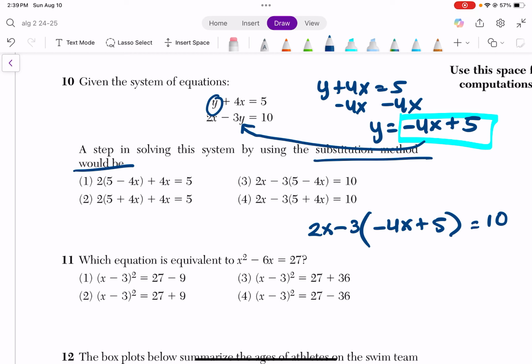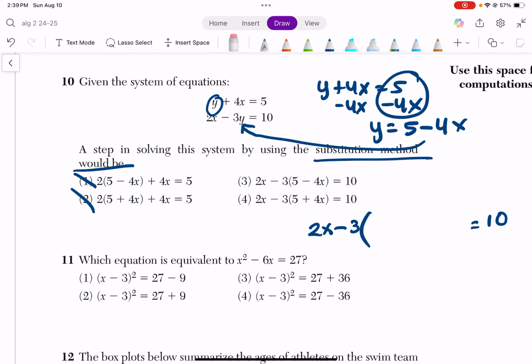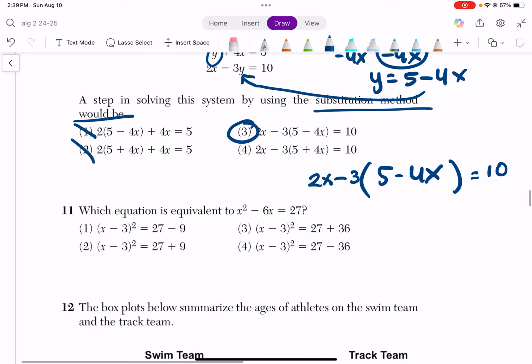So let's see. Oh my god, they make it even trickier. That's crazy. They switch these. Instead of writing negative 4x plus 5, you could also write this as 5 minus 4x, right? I'm just writing it in the same thing. So I could change this to 5 minus 4x, which in this case then looks like this answer right here. This is a very tricky one.